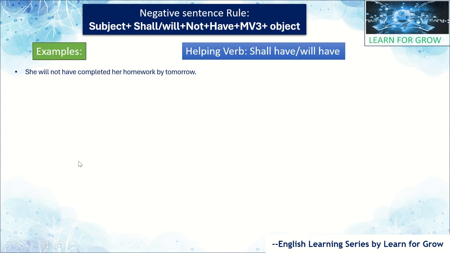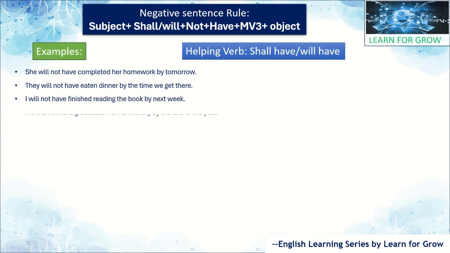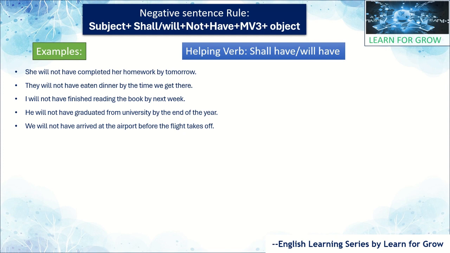Okay, now I will read the examples, just correlate with whichever formula I have given, right? Let's have examples. They will not have eaten dinner by the time we get there. I will not have finished reading the book by the next week. He will not have graduated from university by the end of the year. We will not have arrived at the airport before the flight takes off.